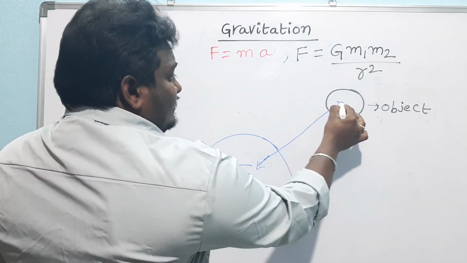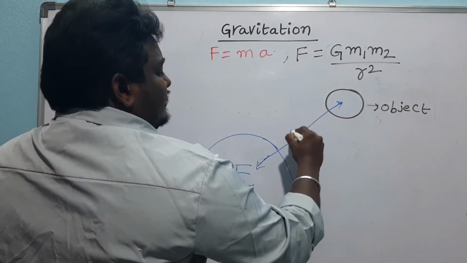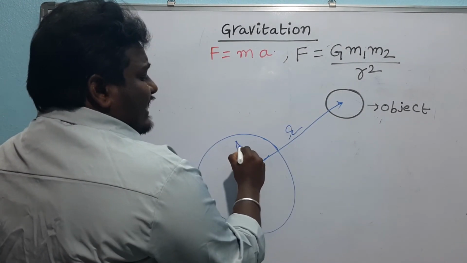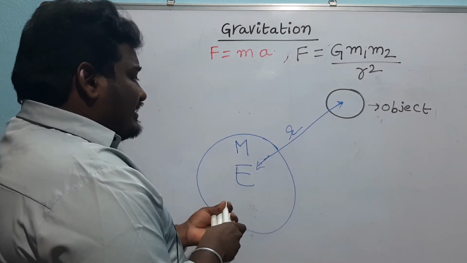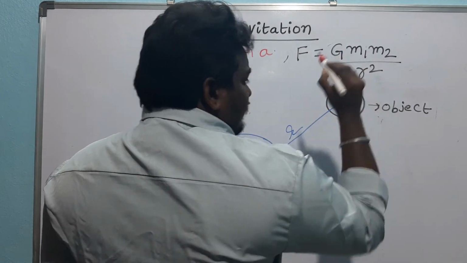This distance is r, and the earth's mass is considered as capital M, and the object's mass is considered as small m.